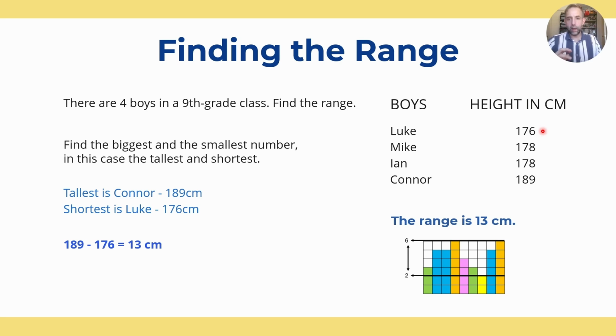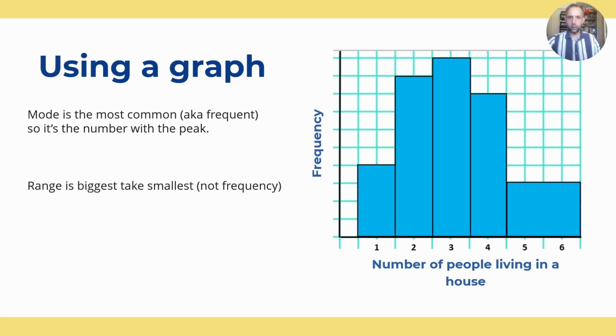So we're just going to have a look at a graph now and see how we can get some of the averages and measurements of spread from that. So here we've got some group data and the number of people living in a house. So this bar represents there's one person living in these houses, and we don't have a scale, but let's assume that if this was 1, 2, 3, 4, that would mean that there would be 4 houses which have one person living in them. But we're just focusing on what averages and what spread we can find straight away.